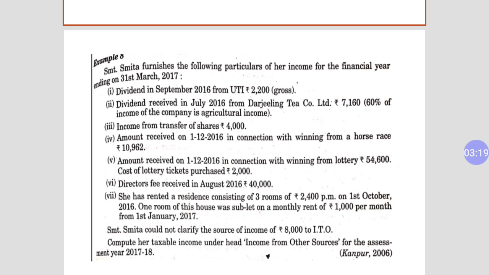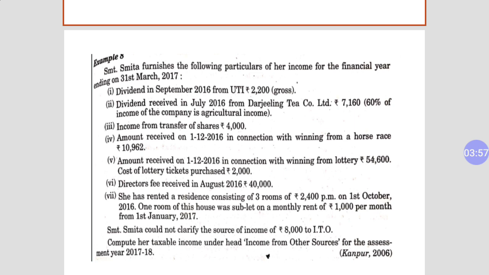Now the next amount is the amount received on 1st December 2016 in connection with winning from lottery. Cost of lottery ticket purchase 2000. The amount received is 54,600. So definitely this is after TDS, and you will have to gross up this amount again. The expense on the purchase of the lottery ticket doesn't matter, so you don't have to consider this 2000 rupees.